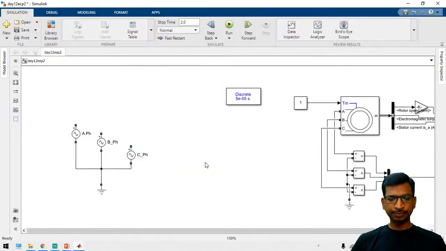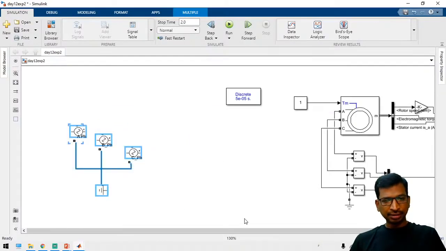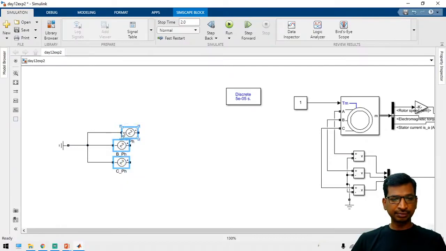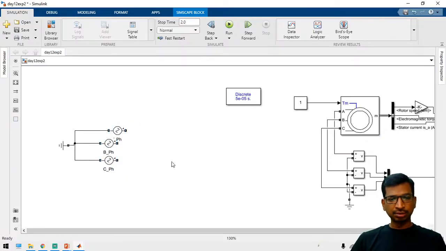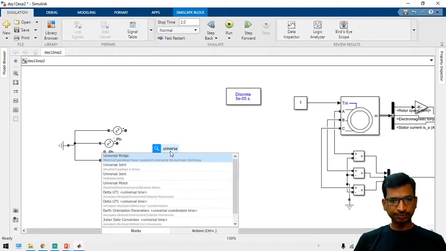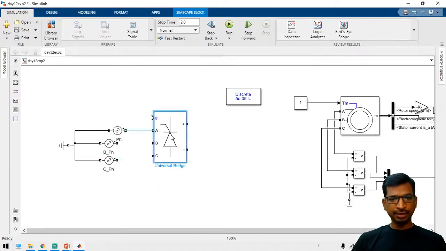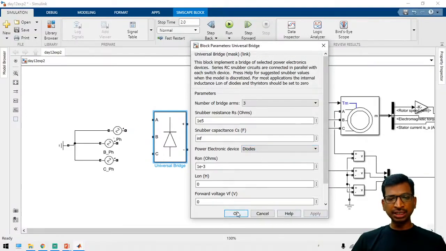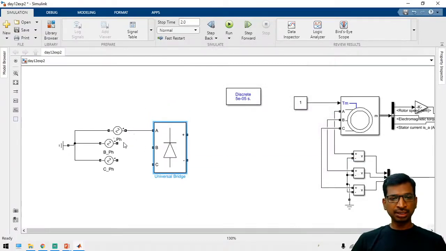Remove this one, and since it is an AC supply, you can get a rectifier model to get DC, because in real time we use the same principle. So you can get a DC rectifier. Just take a universal bridge, and instead of thyristor you can keep diode. So this is an uncontrolled full-bridge rectifier. Just connect A, B and C. Now we can get a DC output voltage.